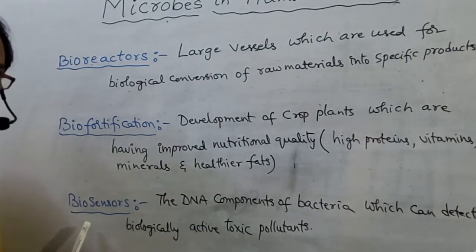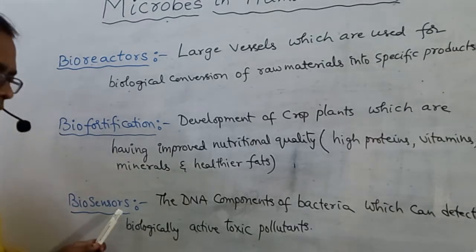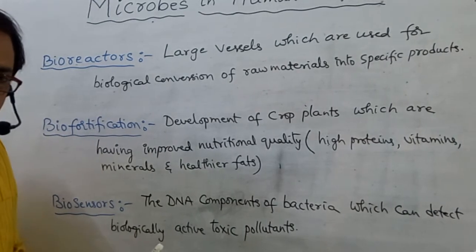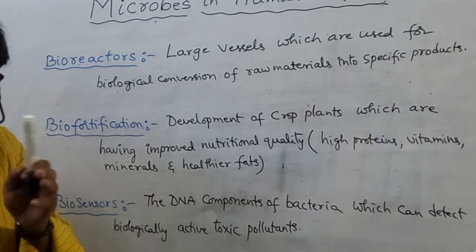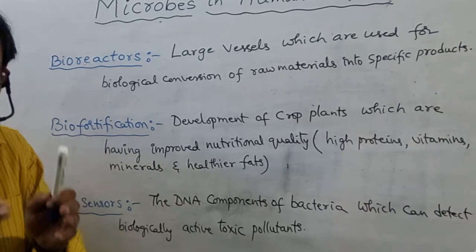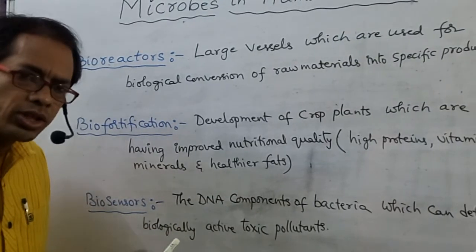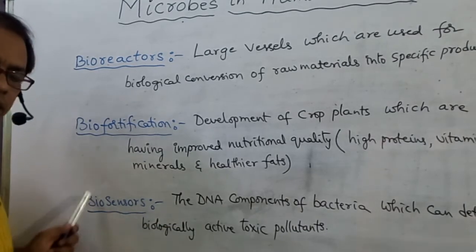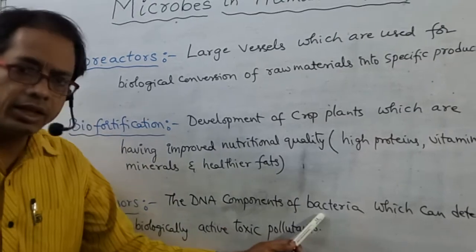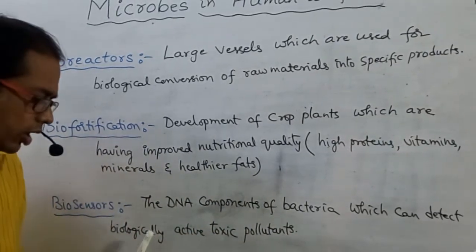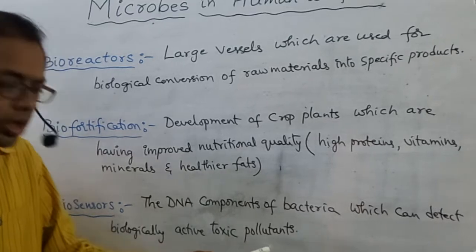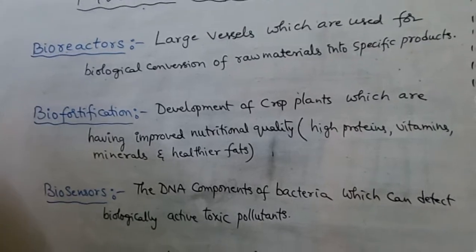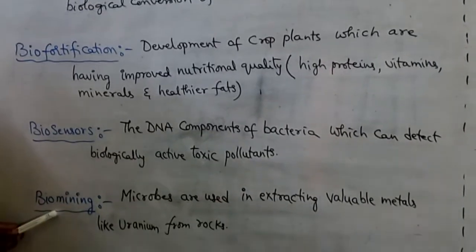Next, biosensors. Biosensors, the DNA components of bacteria which can detect biologically active toxic pollutants. So the DNA components of bacteria are there. Those are useful to detect biologically active toxic pollutants. That is so called biosensors. The DNA components of bacteria which can detect biologically active toxic pollutants is called biosensors.